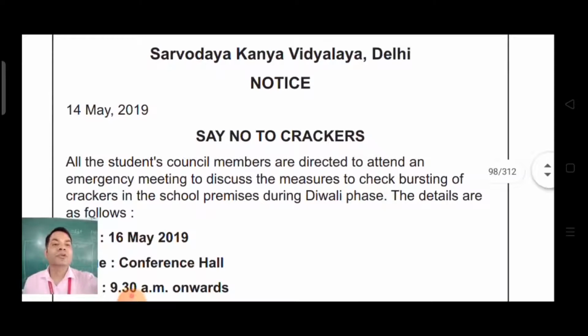So first of all, you have to write the name of the institution issuing the notice. It should be in capital letters, and then the word notice, then date, then the heading. The heading you can also write in capital letters or capitalize the first letter of each word.